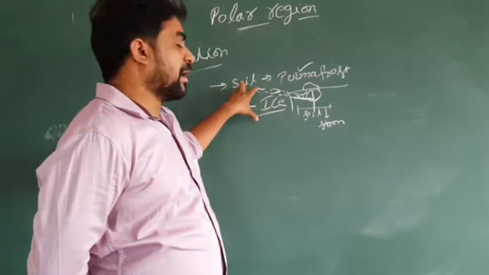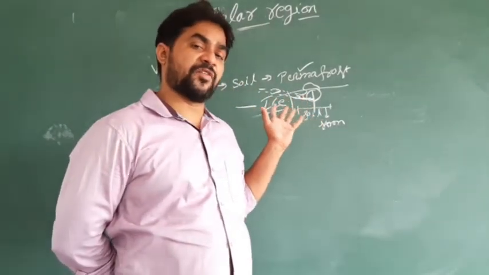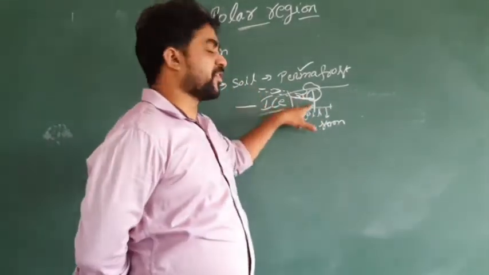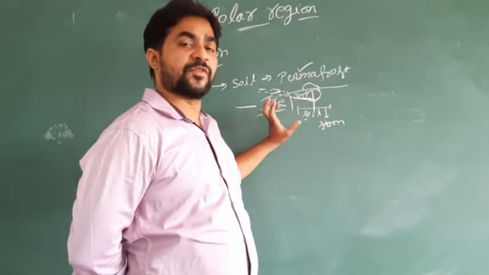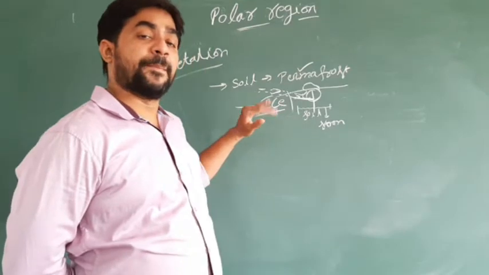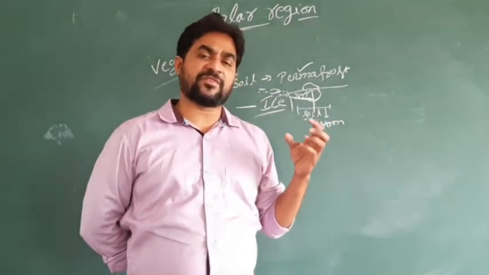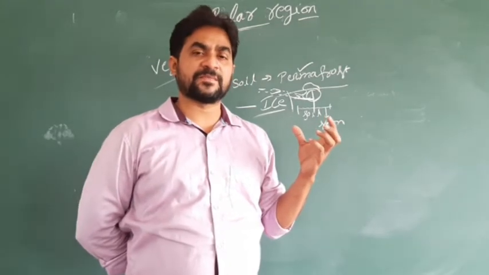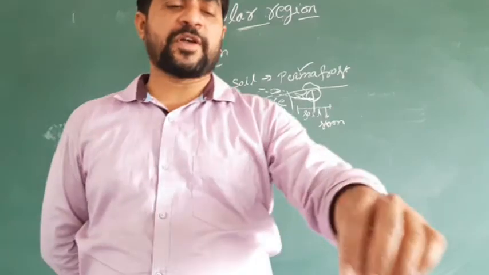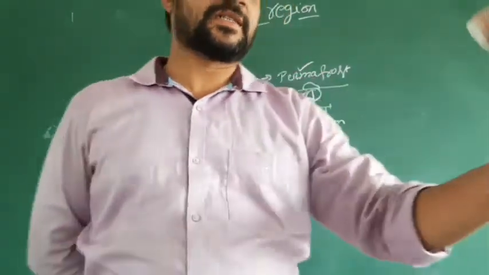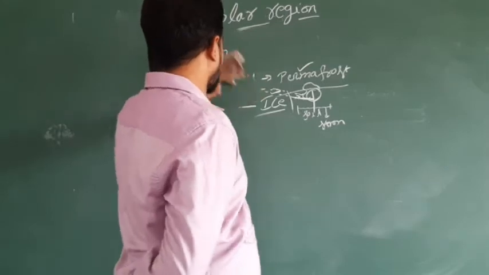But very heavy, fast winds are found in the polar region. Because of the fast blowing of winds, there is no chance of growing trees. So, in only 6 months of time, they can form some flowering plants and some grasses, but there is no chance of growing trees because of the fast blowing of winds.